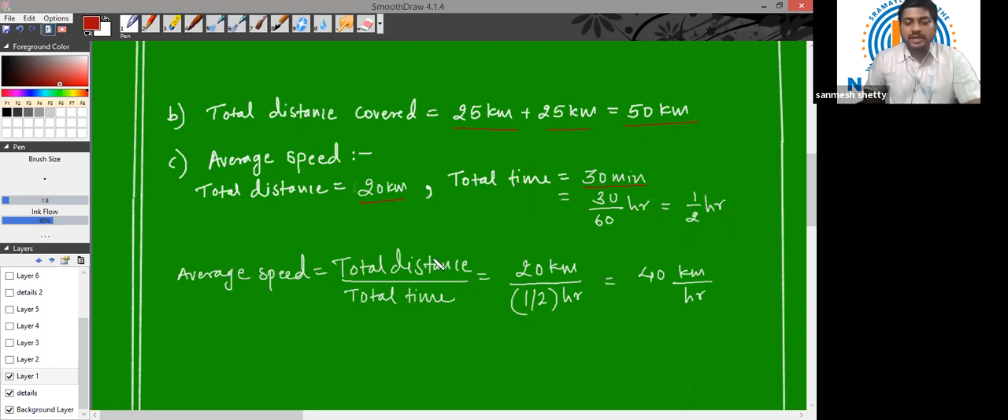So average speed is total distance traveled divided by total time taken. Now the total distance is 20 kilometers, the total time is half an hour. So the average speed is 20 into 2. This 2 will go into the numerator and get multiplied, which gives us 40 kilometers per hour. I hope the point is clear, children. Let us proceed to our next question.